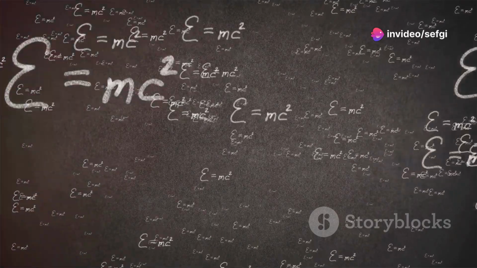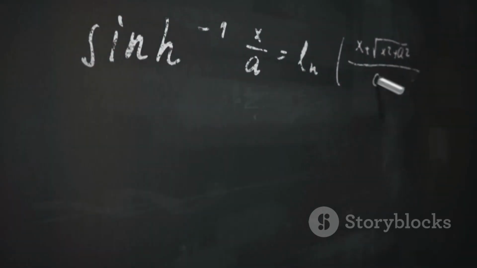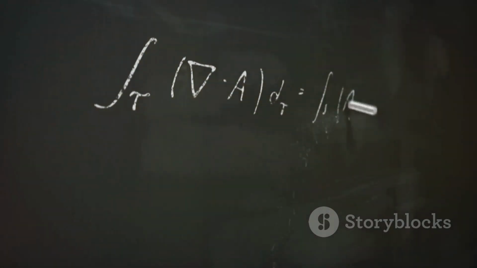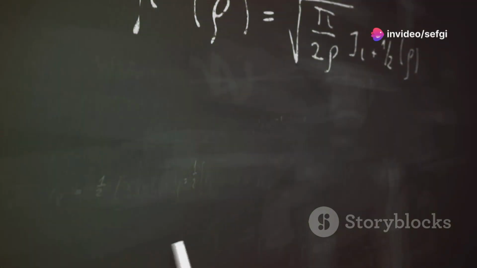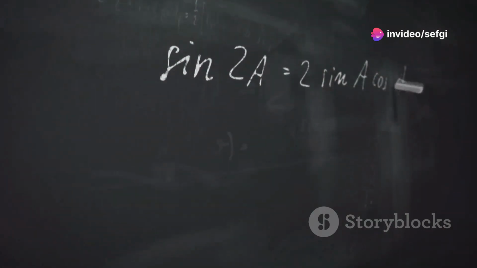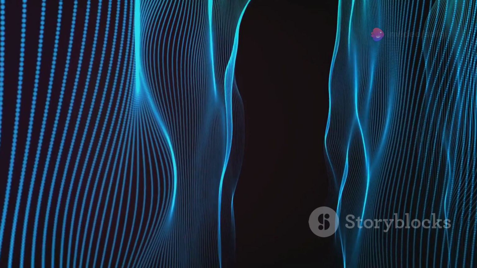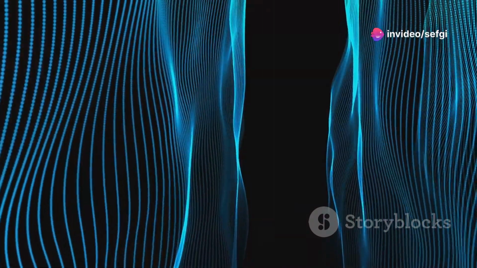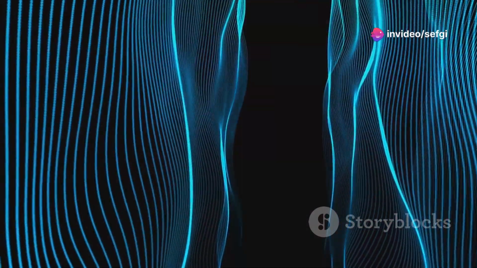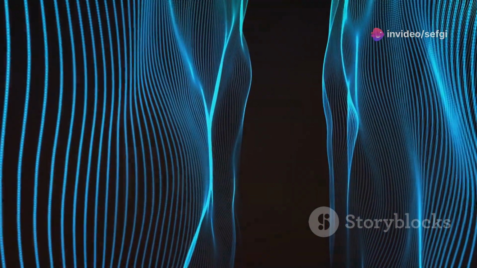String theory posits that the basic building blocks of the universe are not point-like particles but tiny, vibrating strings. These strings can vibrate at different frequencies, giving rise to the various particles and forces we observe. The vibrations of these strings determine the properties of particles, much like how the vibrations of a guitar string produce different musical notes. This elegant idea has the potential to unify all the forces of nature, from gravity to electromagnetism, into a single, coherent framework.